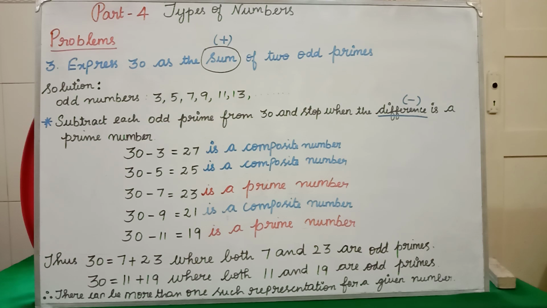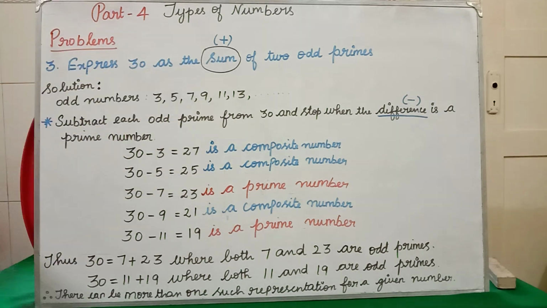What they are saying in this question is we have to express 30 as the sum of two odd primes, which means we have to get two numbers. Those two numbers should be odd prime numbers. If you add the two odd prime numbers, you have to get the answer 30. Clear? Shall we do the solution now? We'll do the solution now.